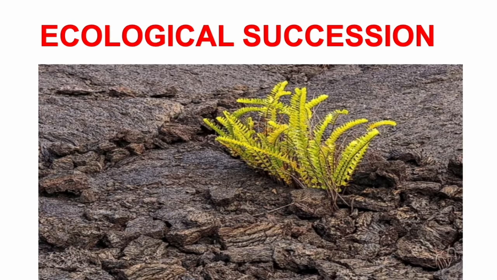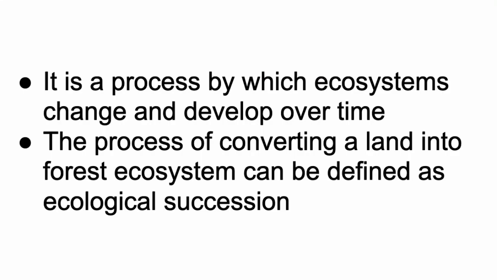Ecological succession means a series of changes in an area with an increase in the species, plants, animals, etc. It is a gradual process by which ecosystems change and develop over time.